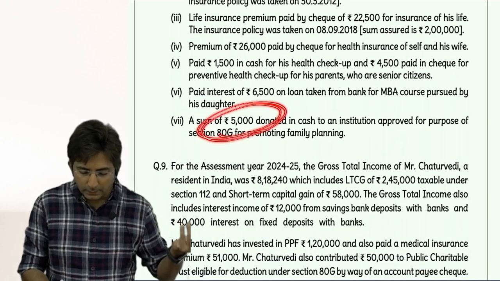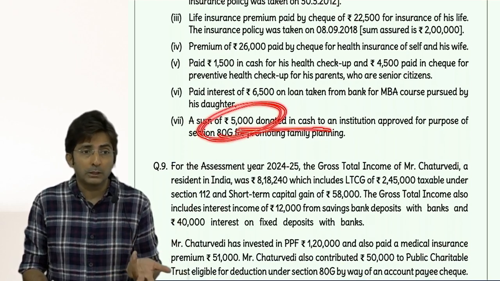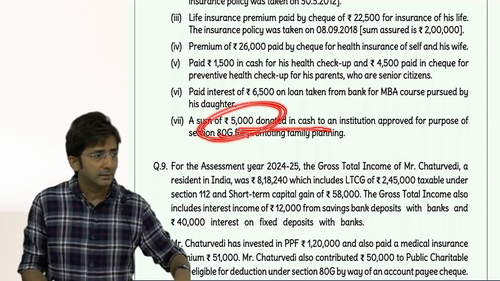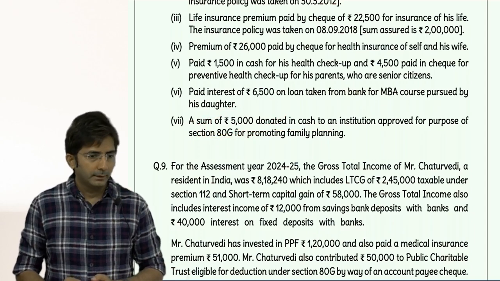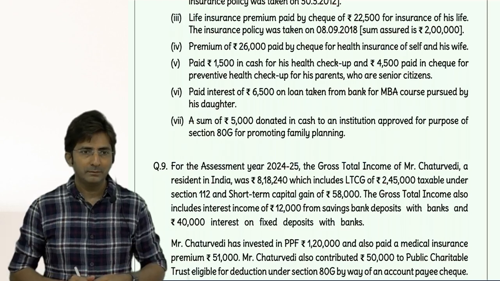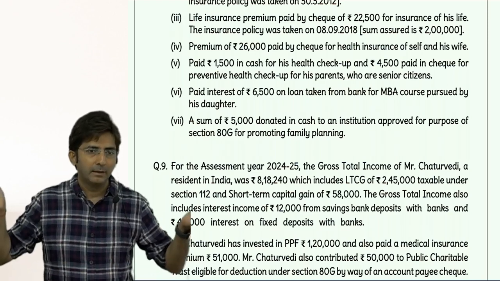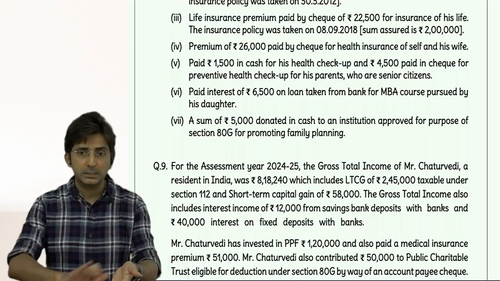Donation of 5,000 in cash is not allowed because donation exceeding 2,000 cannot be made in cash. Whatever items you ignored, you should write a note. See, right now it's okay because right now no one is awarding you marks. We are just checking the answer. But in the exam you have to be systematic. Right now only, make your answer systematic.